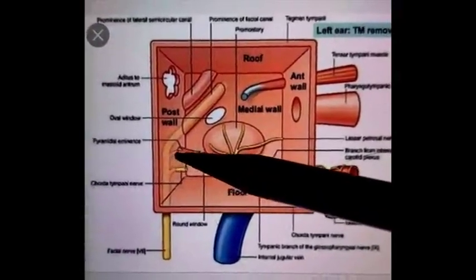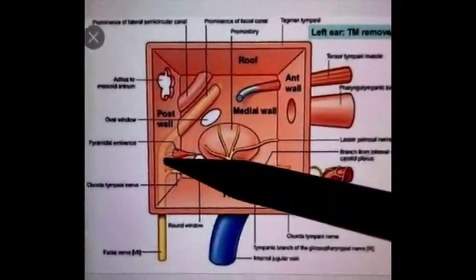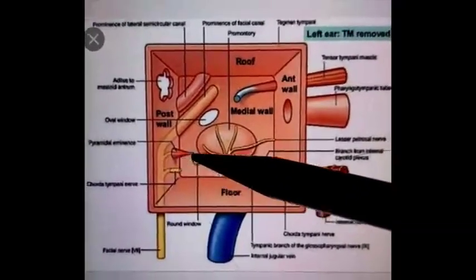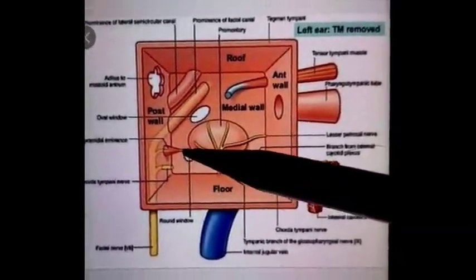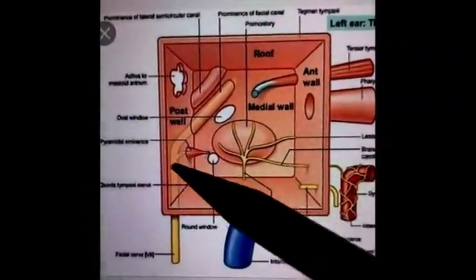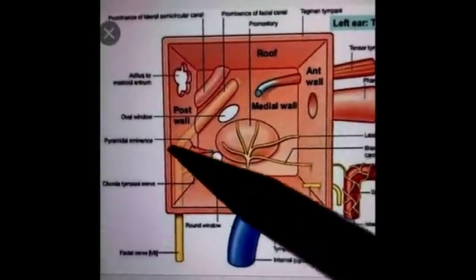In this area we can see the tendon of the stapedius muscle, entering into the pyramid and emerging at its apex. So the muscle fibers of the stapedius muscle arise from this bony canal.